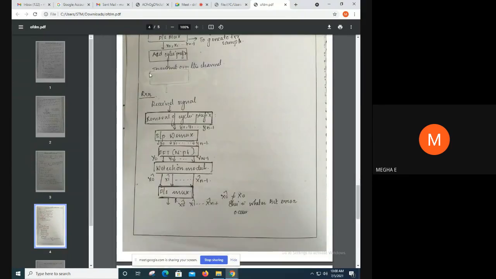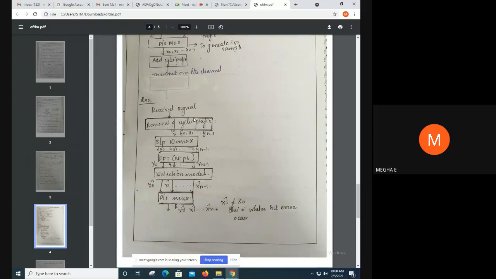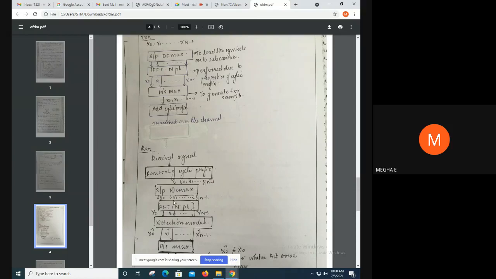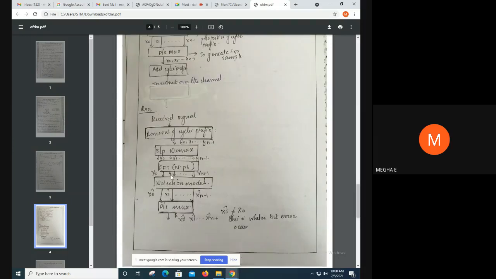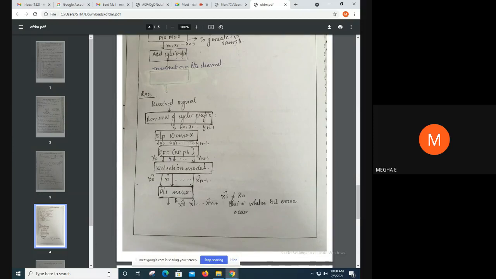We transmit over the channel. On the receiver side, we have received the signal, and the next step is removal of the cyclic prefix. By removing the cyclic prefix, we have y0, y1, etc., up to yn minus 1. Next is the opposite procedure of the parallel to serial mux, that is the serial to parallel DMUX. Then we have the FFT, then a detection module. At the output of the detection module, we have x0 cap, x1 cap, etc., up to xn minus 1 cap.